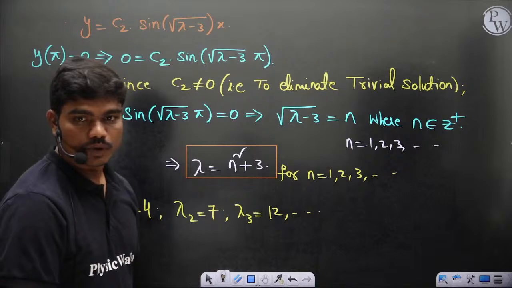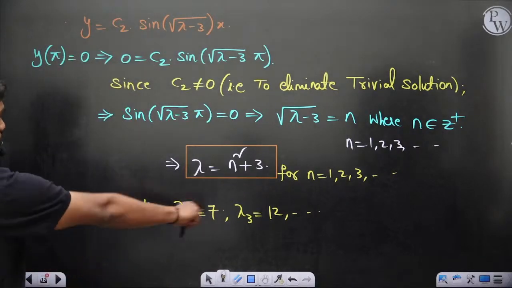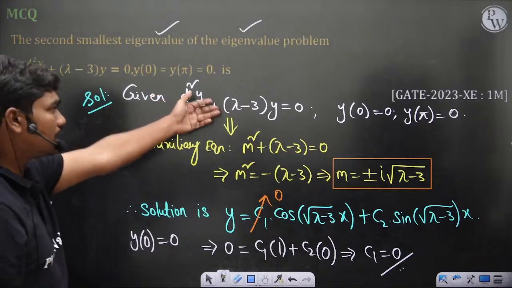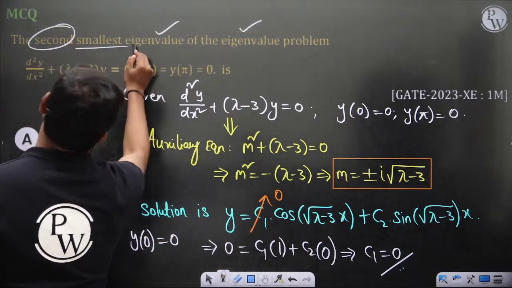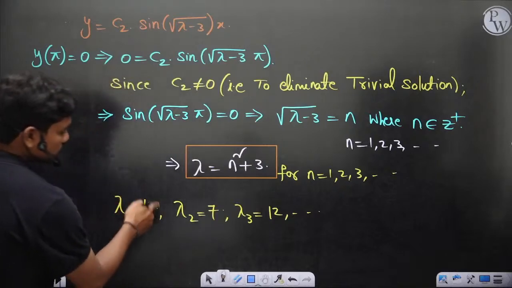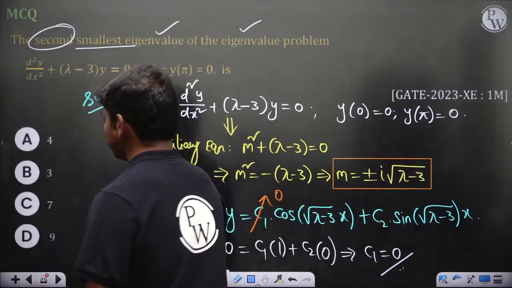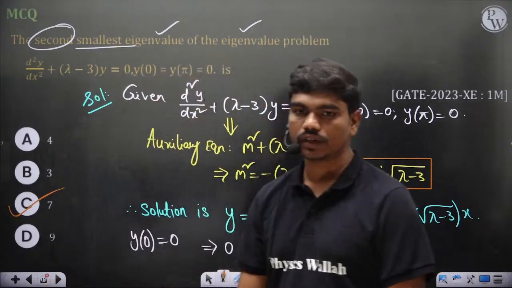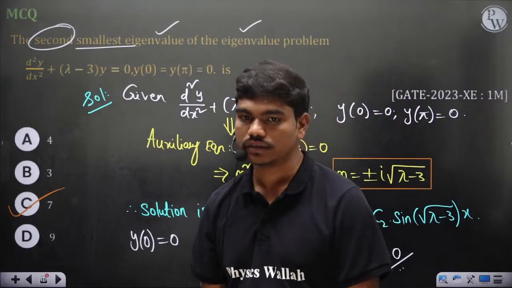Okay, so if possible, can you please repeat the previous question? Okay, let's see. So these are the set of eigenvalues which could satisfy this given differential equation. Now they are asking you the second smallest. So this is the smallest, the second smallest is 7. So 7 should be the correct answer. Okay, yes, Sharma correct, 7 is the right answer.